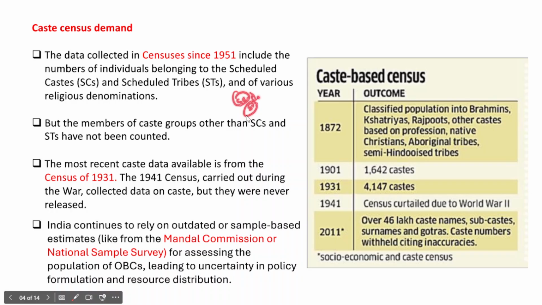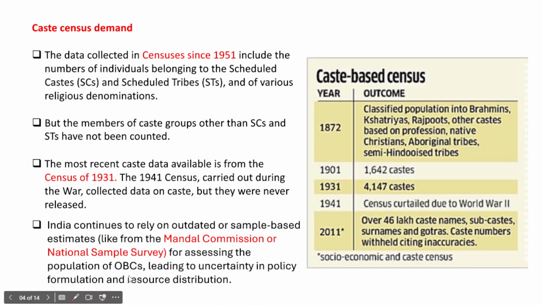But as of now India has been relying on other factors, such as the Mandal Commission report on other backward classes, the socially and educationally backward classes, because the Mandal Commission recommended that other backward classes should be given 27% reservation in education and employment. So we are still relying on the Mandal Commission recommendations, and also on the National Sample Survey to understand the progress made by different castes and to assess the populations of other backward classes.